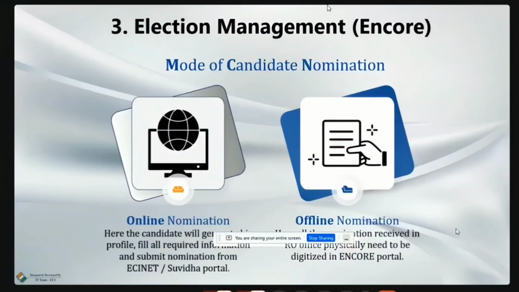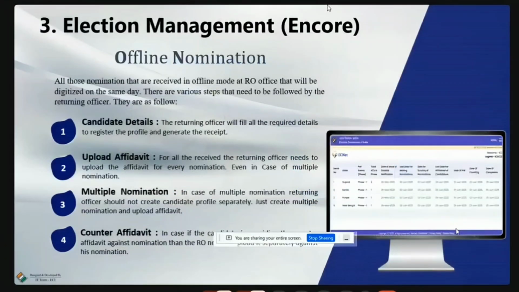The next one is the offline nomination, where the candidate comes to the RO office and submits the nomination, and at a later stage we will be digitizing the nomination. So there are two types of nominations, online and offline. For offline nominations, these are the steps. One is candidate details. This is the basic step where we will be entering the name, demographic details, everything. Second step is uploading the affidavit. There will be an affidavit submitted by the candidates, so we have to upload the affidavit properly.